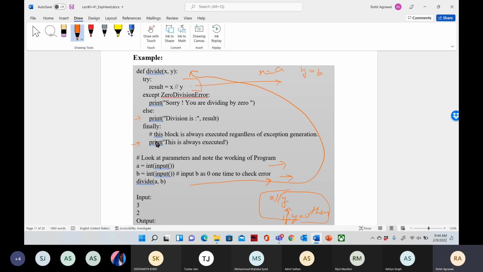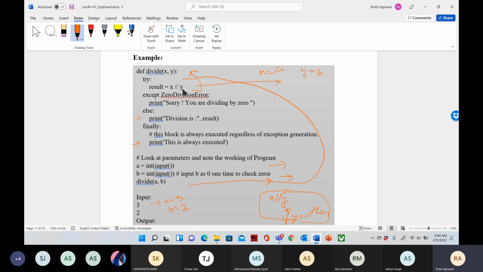Okay. So now suppose you are giving input 3, that means A is equal to 3 and B is equal to 2. So now what will be the output? If A is equal to 3 and B is equal to 2, this result will become 3 upon 2.